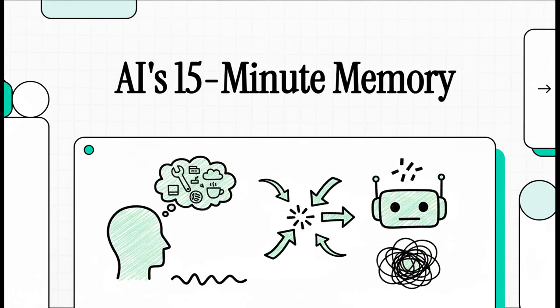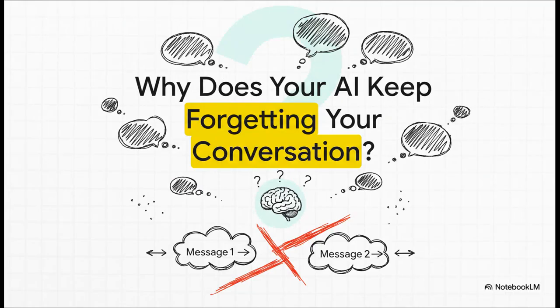You ever been there? You're deep in a conversation with an AI, and then suddenly, poof, it completely forgets what you were just talking about. It's super frustrating, right? Well, in this explainer, we're going to dive into exactly why that keeps happening. So what's the deal? At its core, this is a massive memory problem.